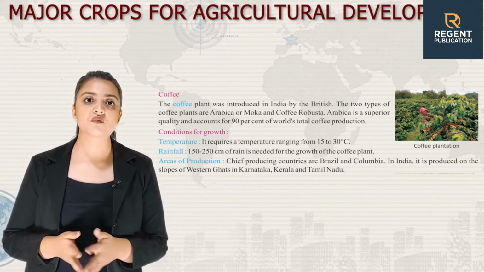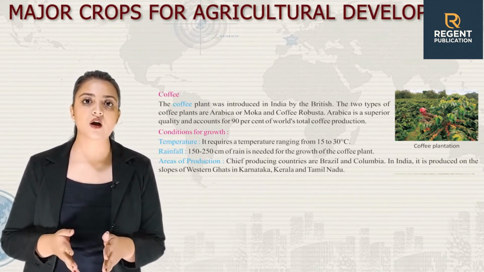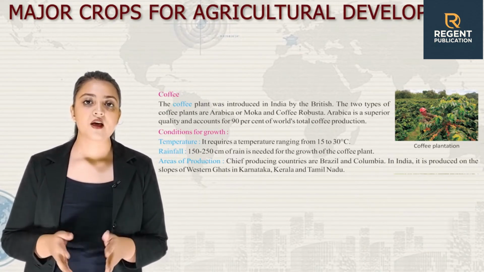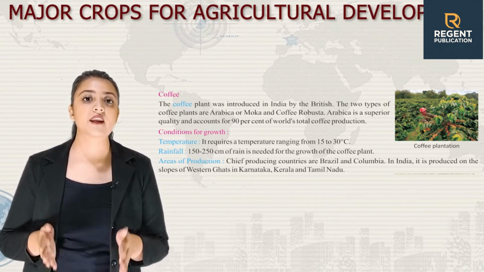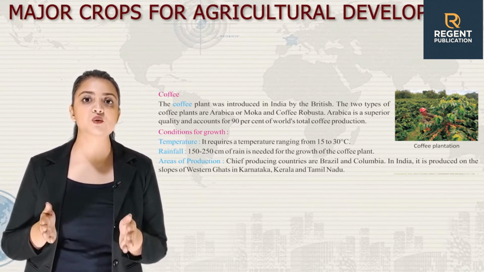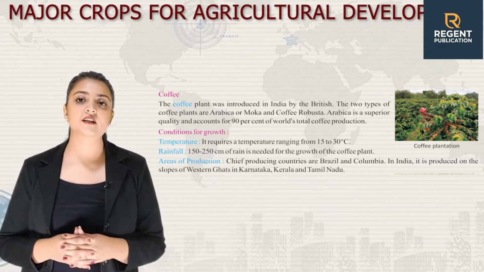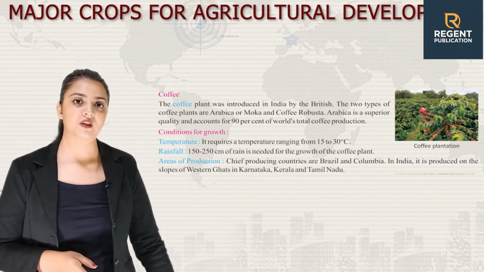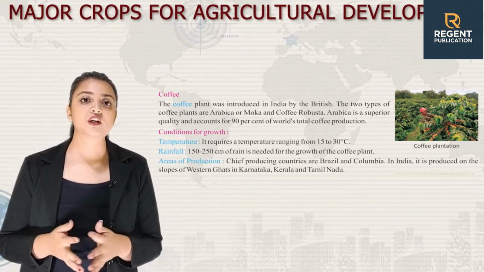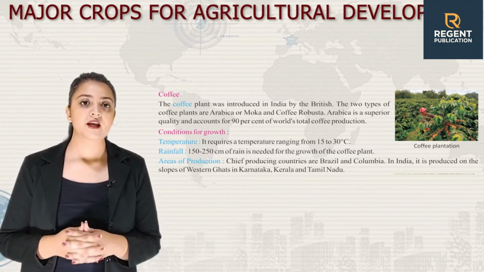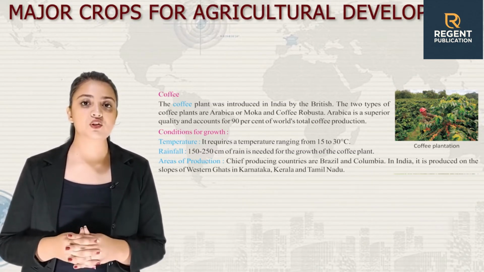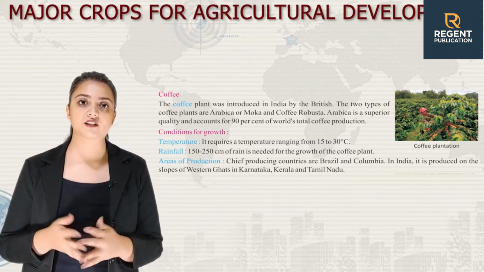The two types of coffee plants are Arabica or Mocha and Coffee Robusta. Arabica is of superior quality and accounts for 90% of the world's total coffee production. Here is an image of a coffee plantation. Now, let's talk about conditions for the growth of coffee. Temperature. It requires temperature ranging from 15 to 30 degrees Celsius.